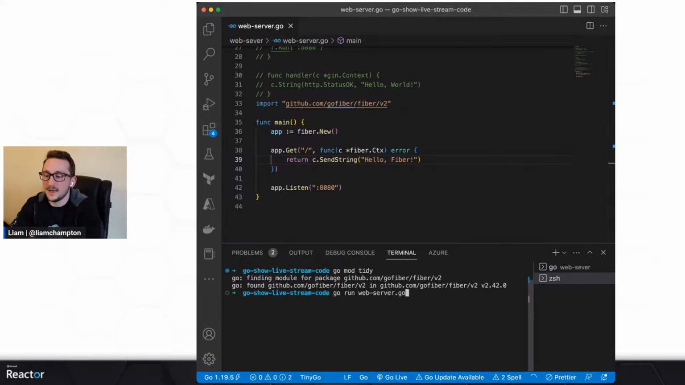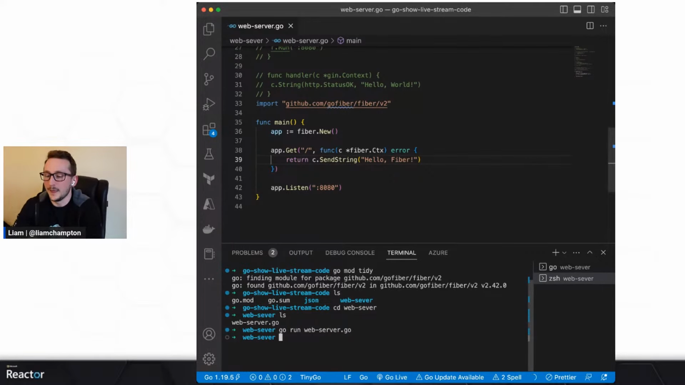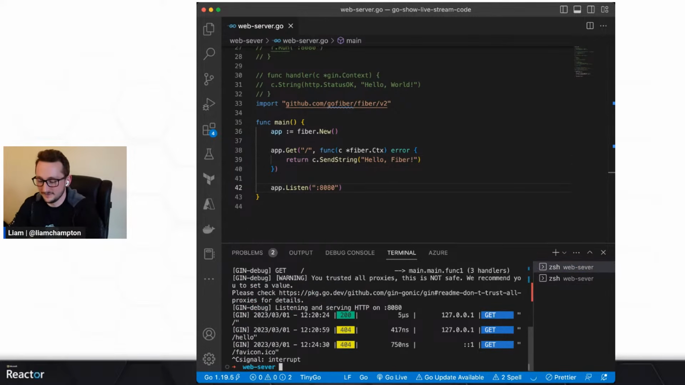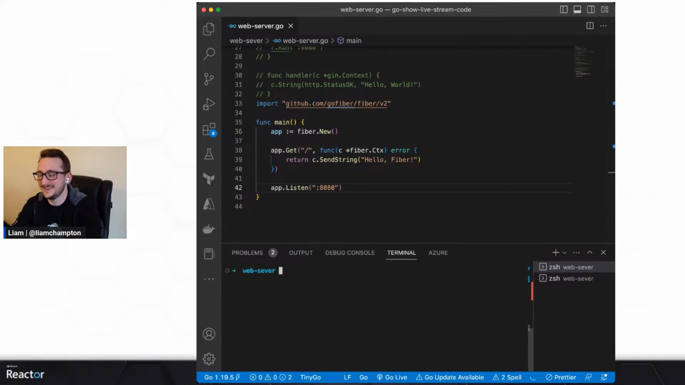So let's do a, where are we? We are not even in the right directory here. Web server. There we go. Go run webserver.go, and it didn't want to start up, which is fine. That's because we already have something running over here, because I use 2 terminals.